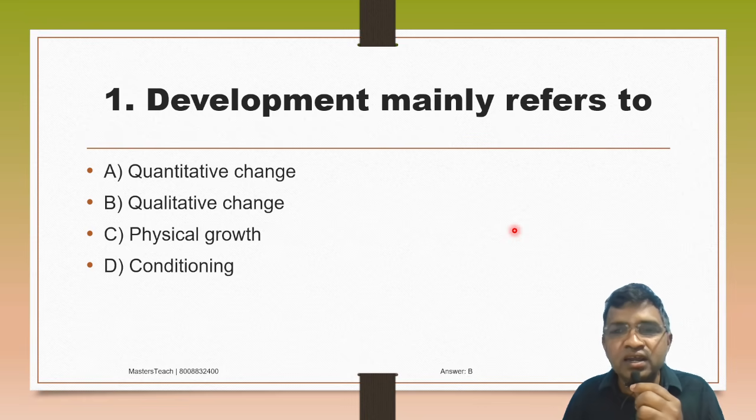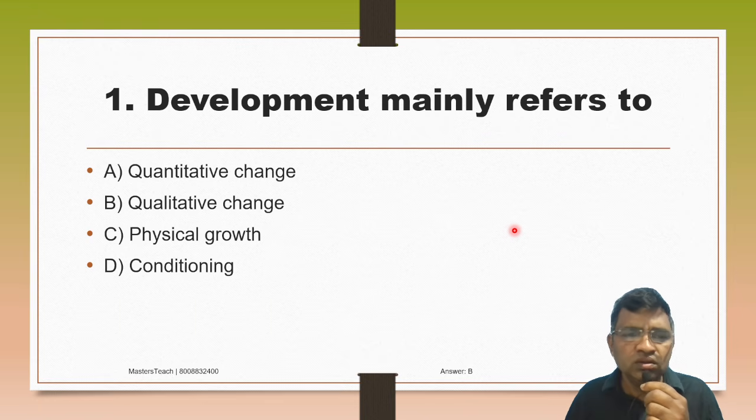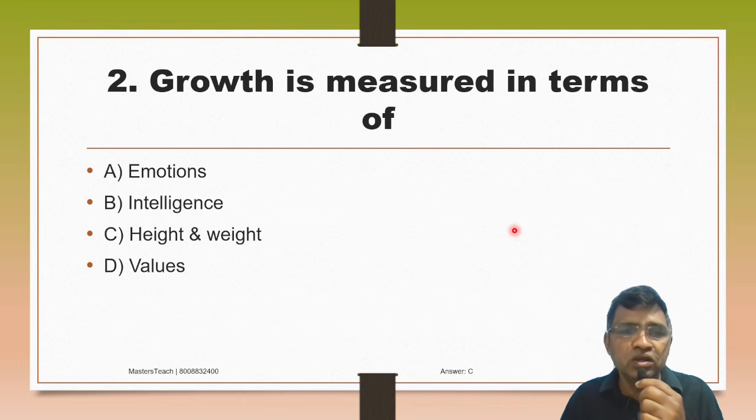Development mainly refers to: A. Quantitative change, B. Qualitative change, C. Physical growth, D. Conditioning. So, development mainly refers to qualitative change, option B. Growth is measured in terms of: A. Emotions, B. Intelligence, C. Height and weight, D. Values.